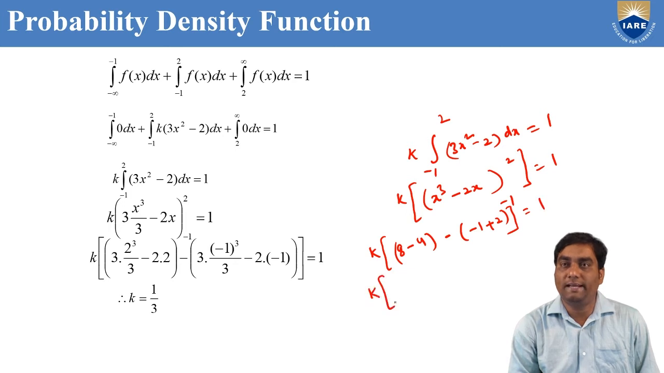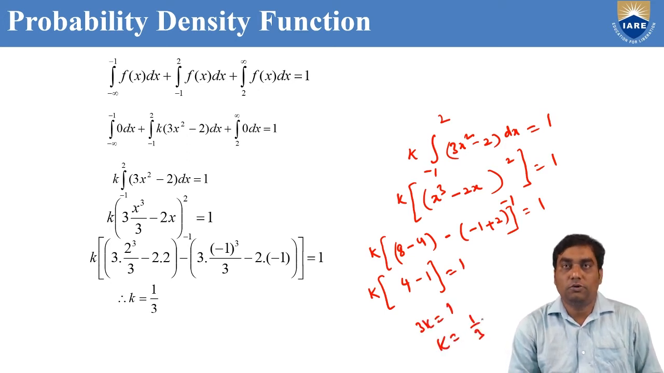Now if you simplify it, k into (8 minus 4, that is 4, minus 1 plus 2, how much? 1) equal to 1. So 3k equal to 1, so k equal to 1 by 3. What is the difference between the previous problem and this problem? In the previous problem, we verified whether the function is a probability density function or not. But here, in the problem itself, it is given that it is a PDF, and we need to find k. That means which condition have we taken? The second condition, the integral from minus infinity to infinity of f(x) dx equal to 1, we have taken to find the value of k.